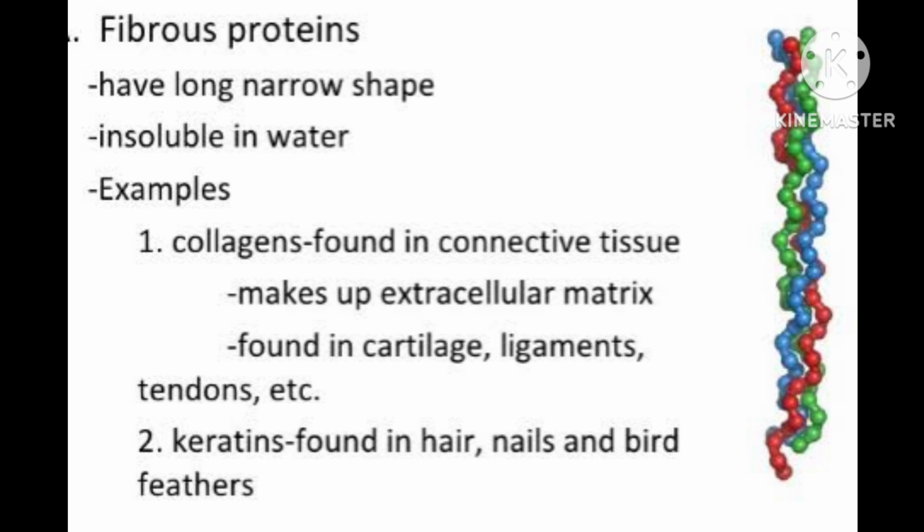Here, this structure results when the chains, not one or two chains, maybe more also, coil around. It means it can make a coil in that way. This structure results when the chains of polypeptides coil around to give a spherical shape.